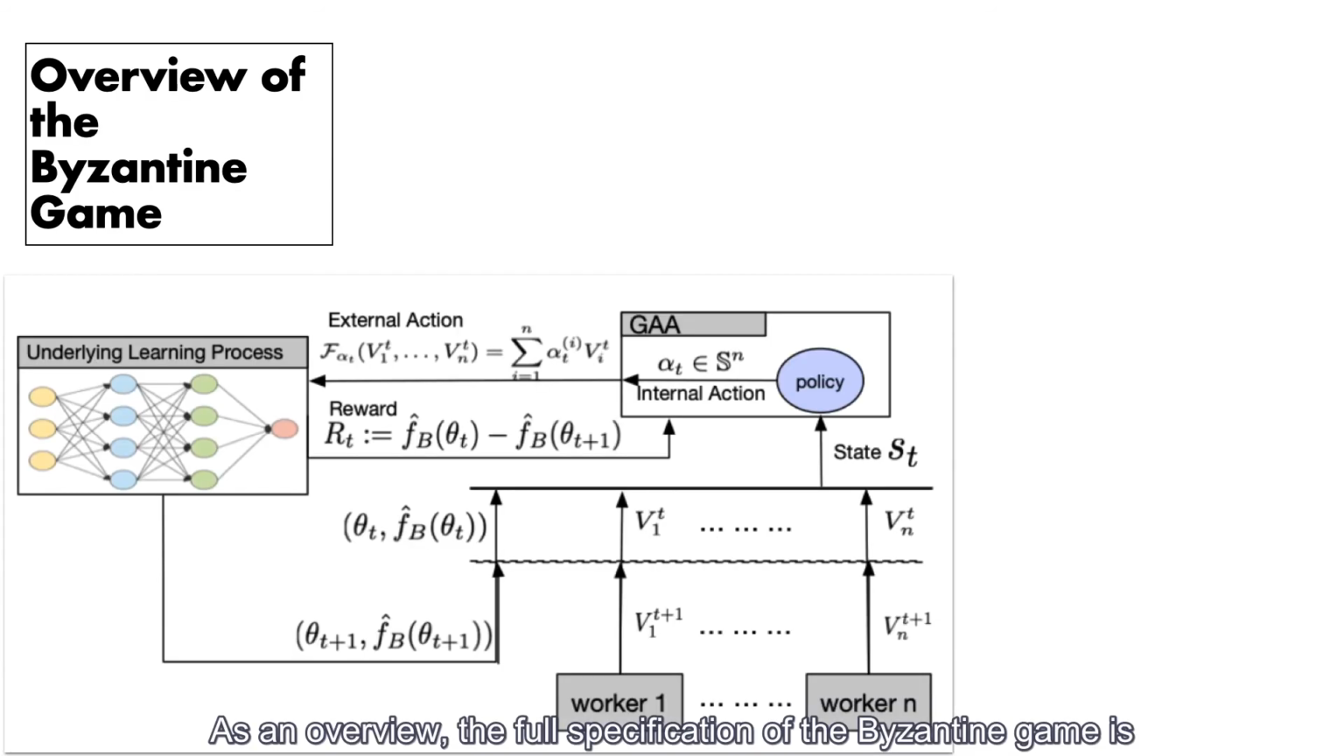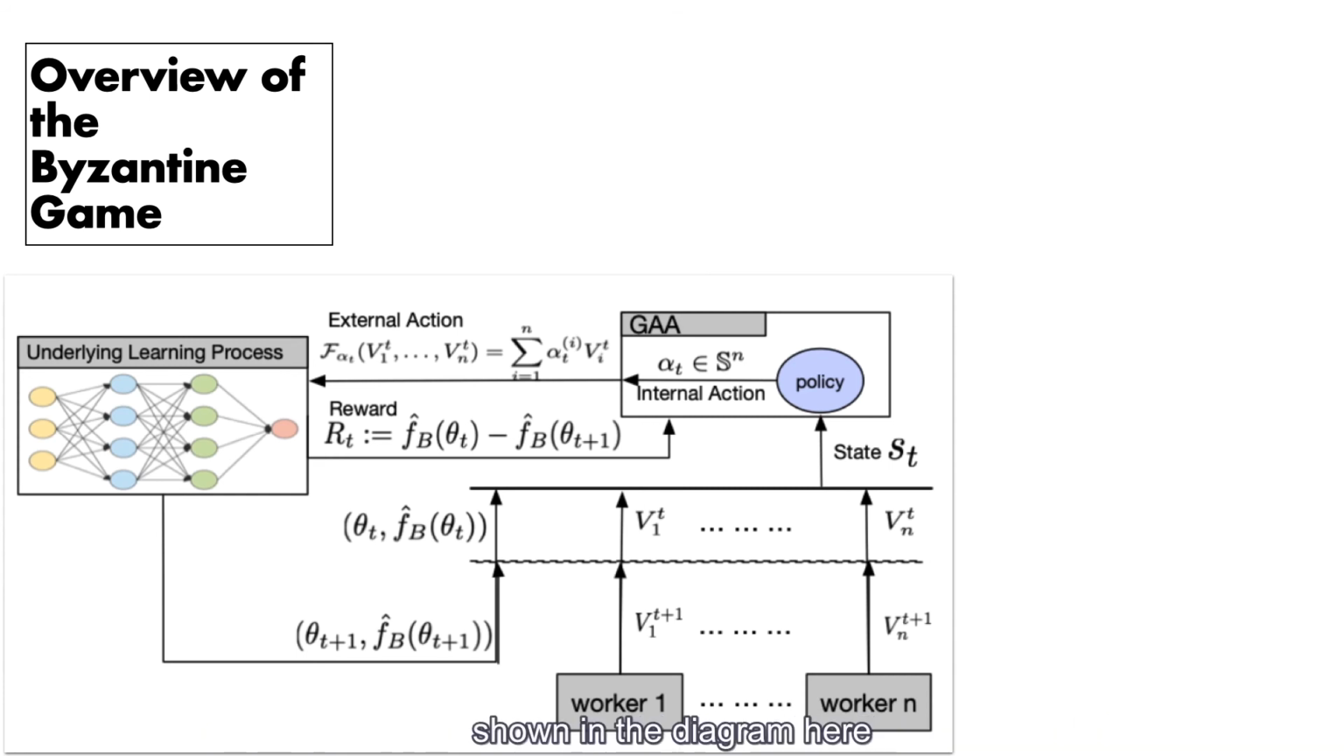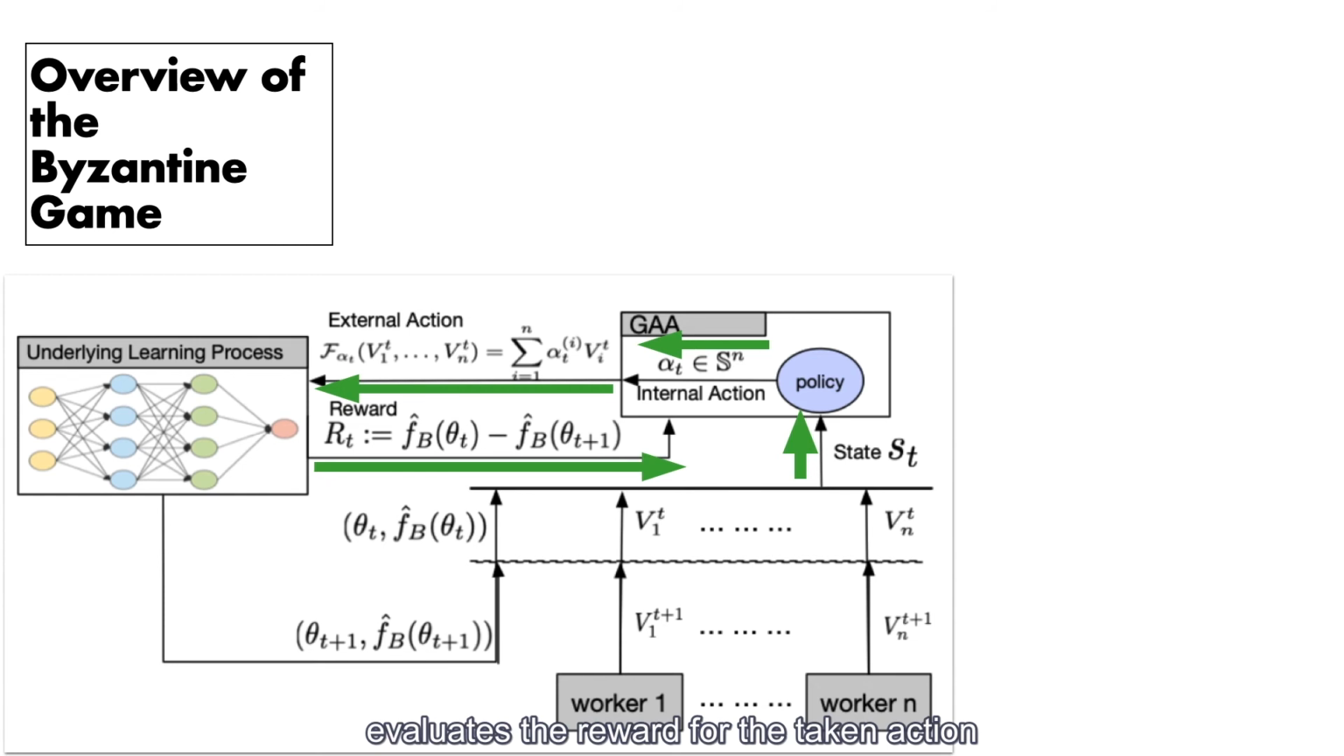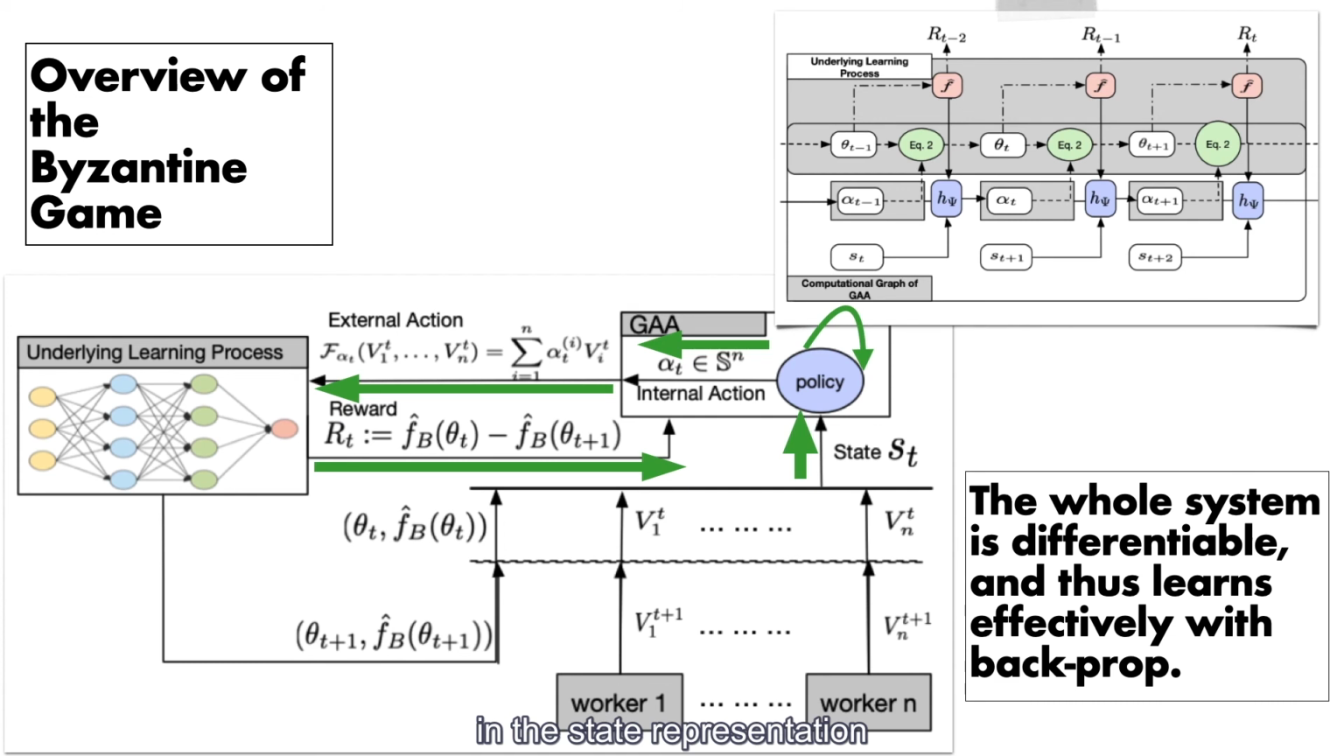As an overview, the full specification of the Byzantine game is shown in the diagram here. In summary, GA takes in the state, estimates the current credits, updates the underlying model, so for example the enemy detector of Justinian, and evaluates the rewards for the taken action based on the QV set, and finally optimizes its policy network by maximizing the cumulative reward. Due to the inclusion of the previous credits in the state representation, the whole system is differentiable, as the computational graph here shows. It means that GA is able to learn simultaneously with the underlying learning model via the classical backpropagation algorithm.